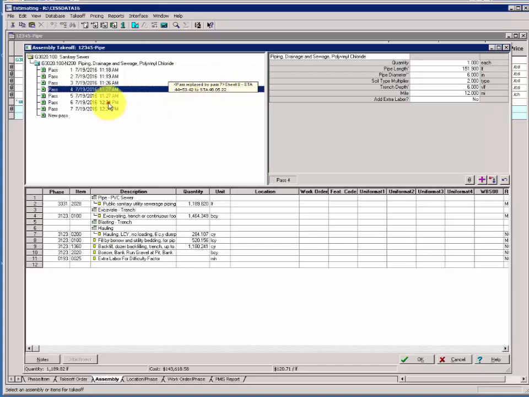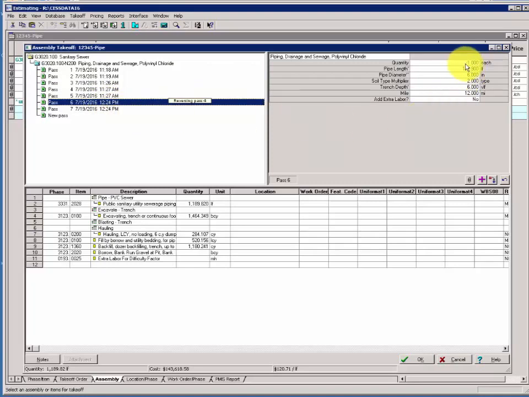If we look at Pass 6, note that the quantity has been changed to -1, and this is what we call the reversing pass. And there's a note here, reversing Pass 4, with the same variable entries you made for Pass 4. So 4 and 6 taken together equals 0 in terms of the effect they have on quantity. Pass 6 has reversed Pass 4. It's Pass 7 that's the replacing pass. And here the quantities return to 1, and here's where the new depth is put in, and it's these variables that are now applied to the assembly quantities you see here.